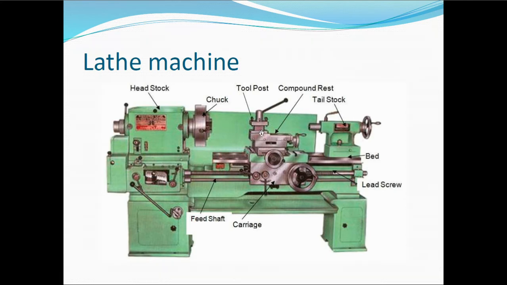The carriage provides the traverse motion as well as the feed motion. Then we have the tailstock, which can be moved and can support the workpiece when the length of the job is large. And here you can see the lead screw, which helps in threading operations.